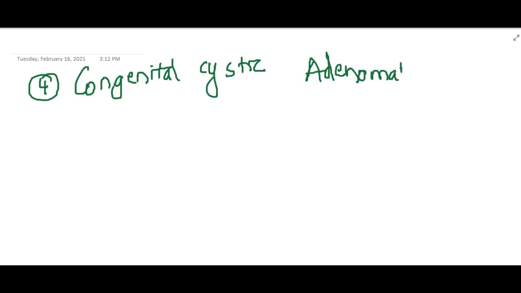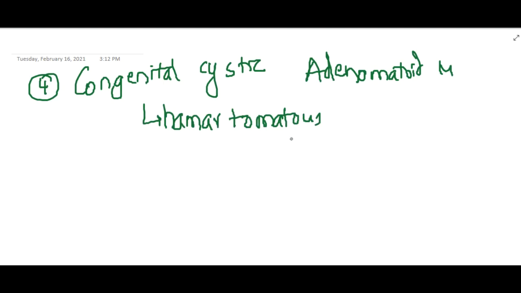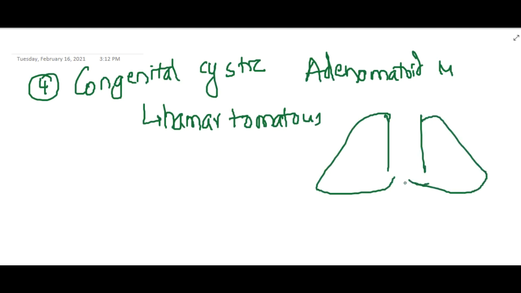In congenital cystic adenomatoid malformation, this is mainly due to hamartomatous or dysplastic lung tissue present here. Here this is the lung, this is one more lung. There is a cystic malformation here, so you will see hypolucency in this area.